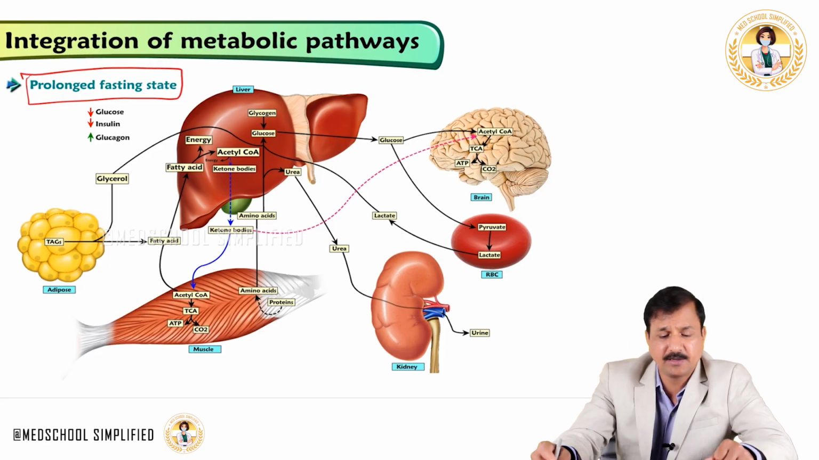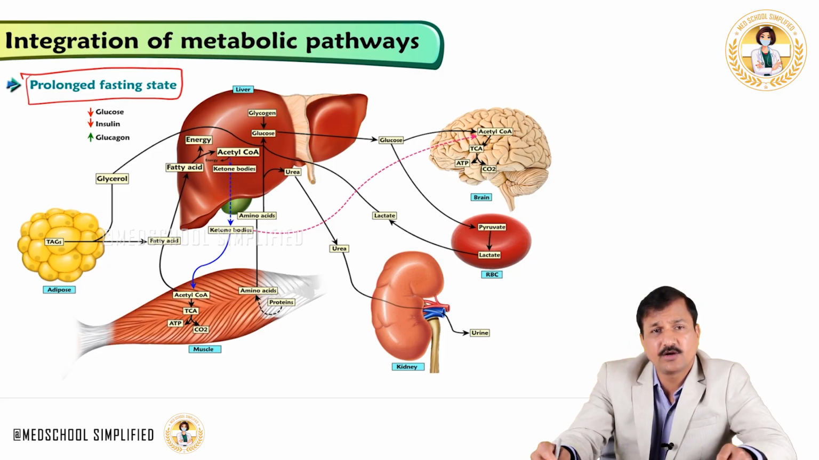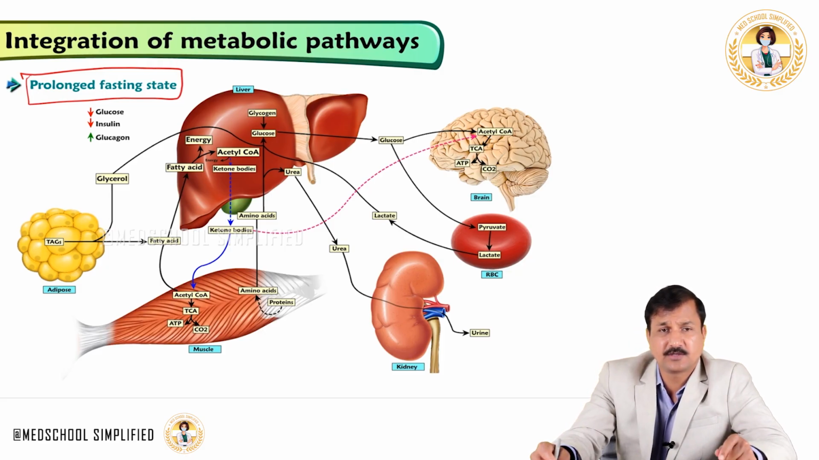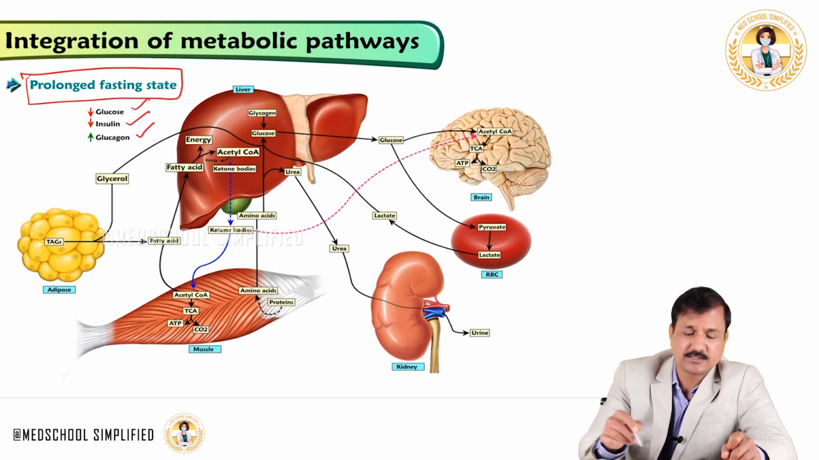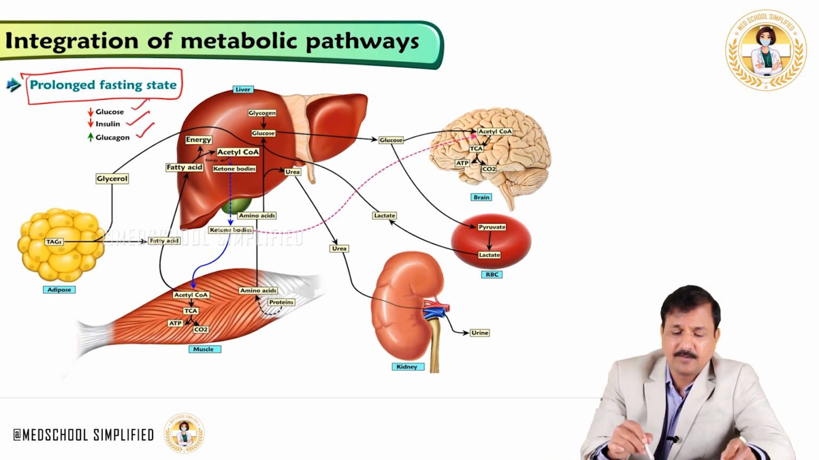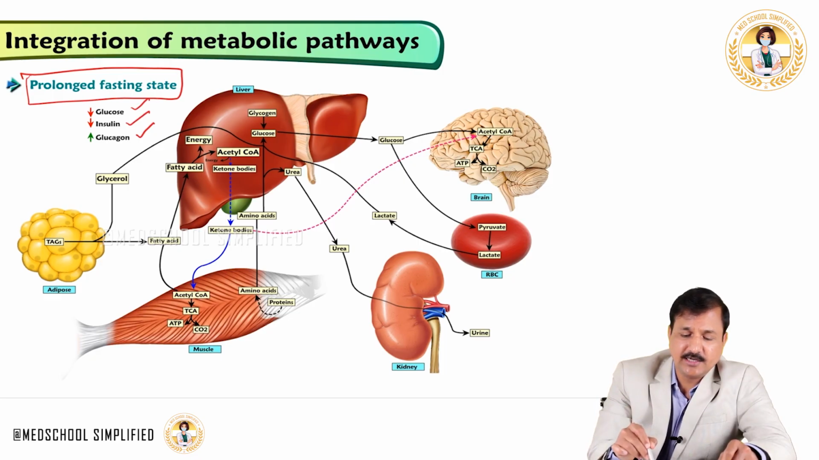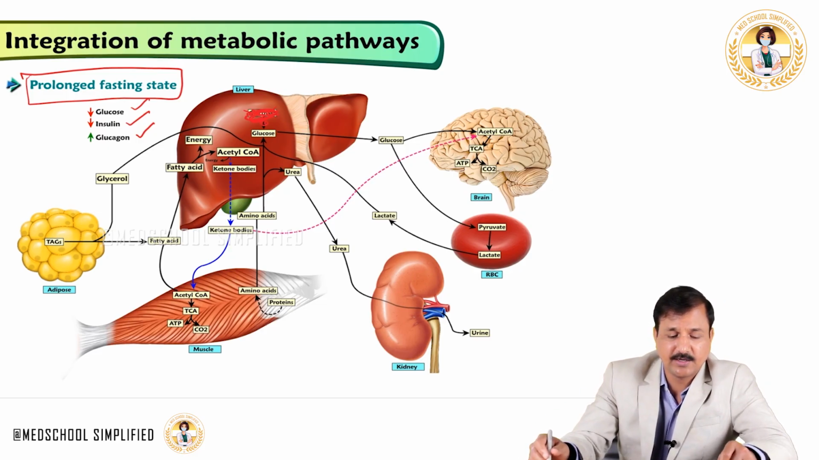Prolonged fasting state, remember, is between 24 hours from the last meal until 72 hours. That's what is prolonged fasting. So glucose is down, insulin is down and glucagon is up. So again, by this time glycogen degradation is totally done. So there is no glycogen left which is contributing to glucose, no role of glycogen there.